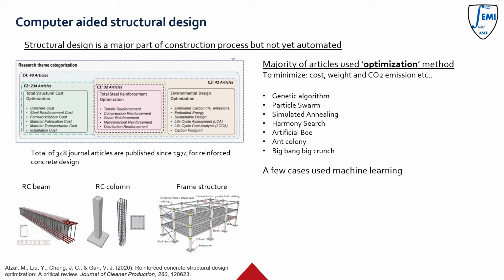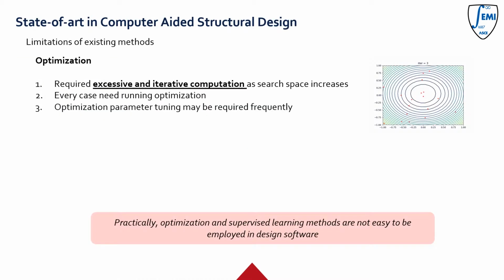Structural design is a major part of a construction project. Automation of structural design has been of huge interest, and various optimization methods have been widely tried for structural design automation. There are also some classical machine learning methods that have been tried. However, they have not been used in practice because of several limitations. Still, the structural design process relies on the designer's experience and their trial and error process.